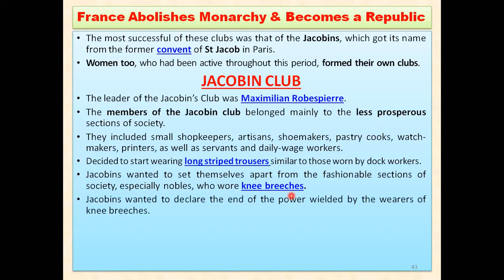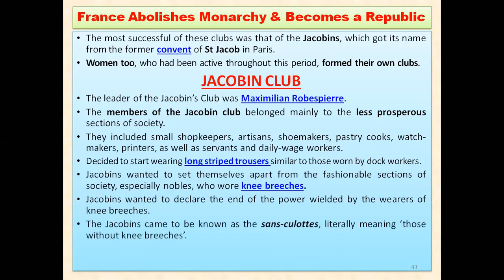The Jacobins wanted to declare the end of the power of Louis XVI, or the end of the power of that particular Constitution of 1791, which left behind those 24 million people. So they wanted to put an end to the people who were wearing knee breeches, meaning the noble people who were there in the National Assembly.